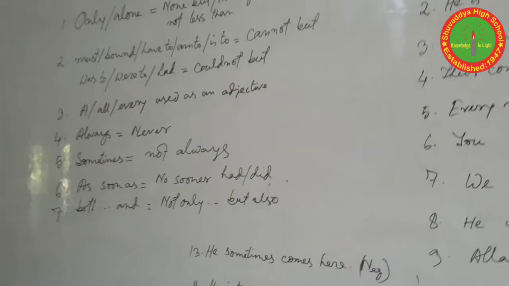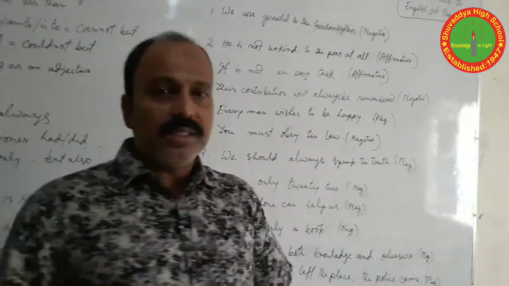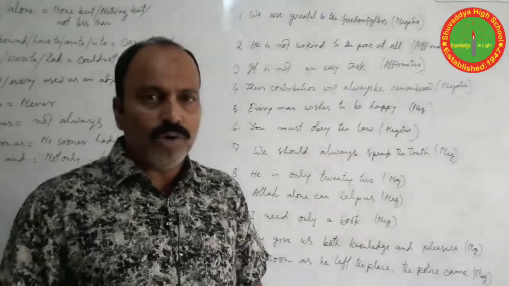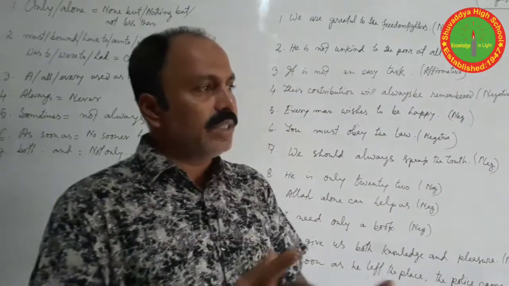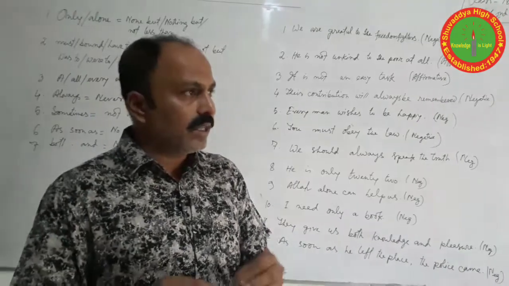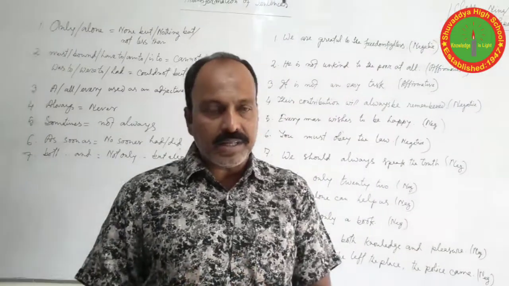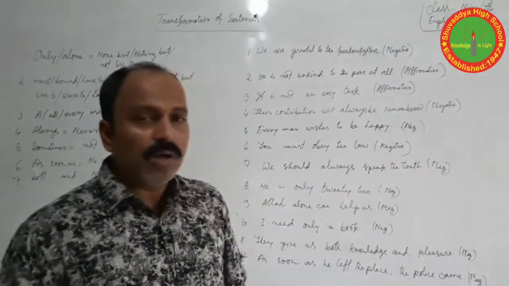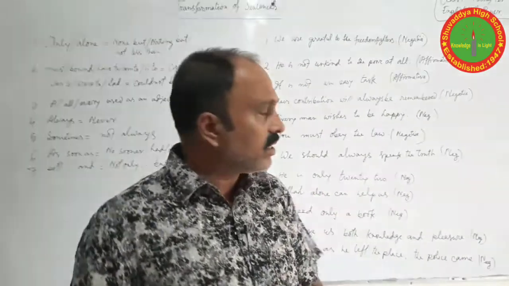Okay, these are some exceptional rules I think, but there are regular basis sentences. You can change them in a very easy way. Every sentence has a clue, and you should find out the word and give the opposite meaning, then it will change the sentence wholly. If you want to change into affirmative, then you should not use not. If you want to change the sentence into negative, then you have to use not. So now we can practice some questions by using our rules and our regular sentences.